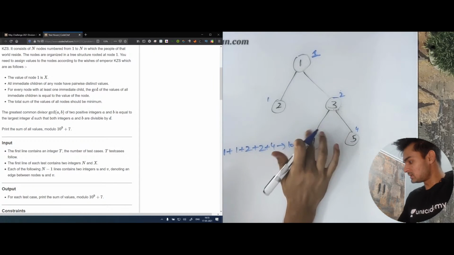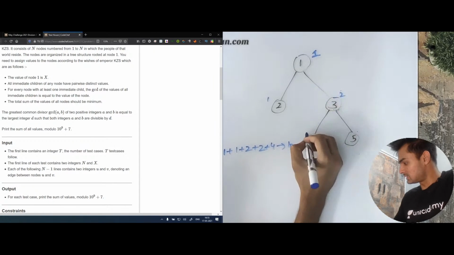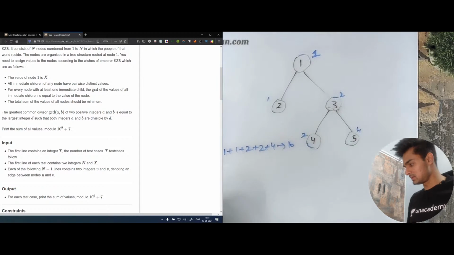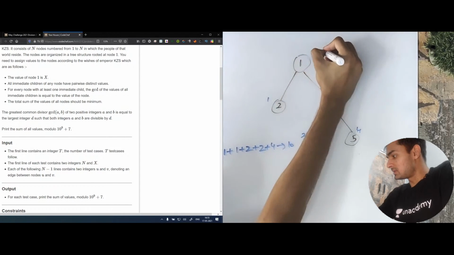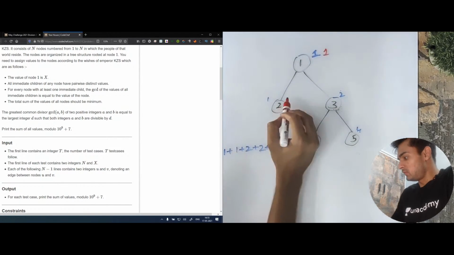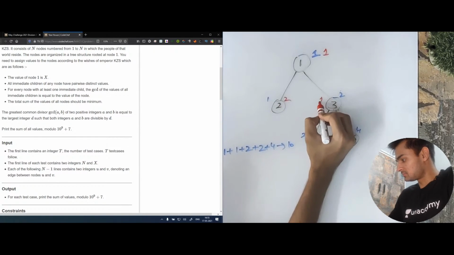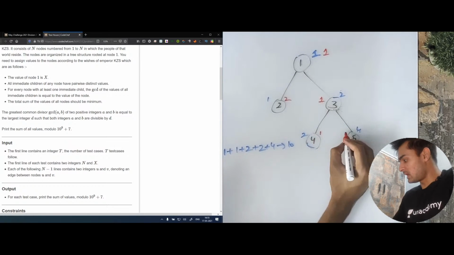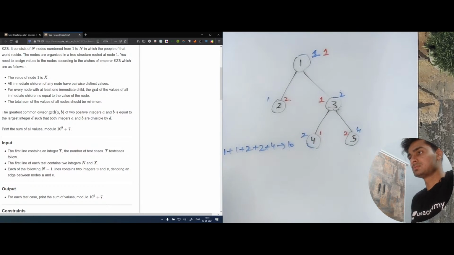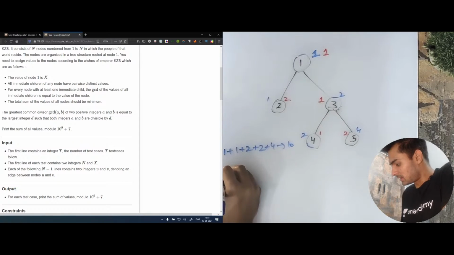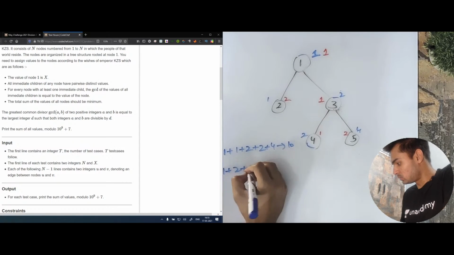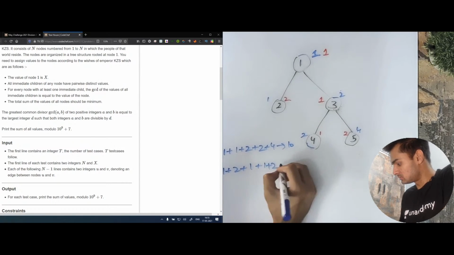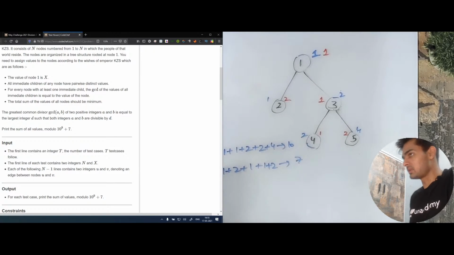Let's see what happens in the other case. Let's keep these values, 2 and 4. In the other case, this again has a value of 1. We fix 2 here and 1 here. If this has a value of 1, then we can say 4 has a value of 1 and 5 has a value of 2. Let's find the sum. Now the sum becomes 1 plus 2 plus 1 plus 1 plus 2, and the sum is 7.